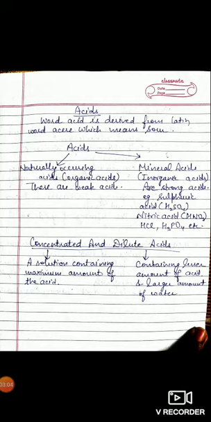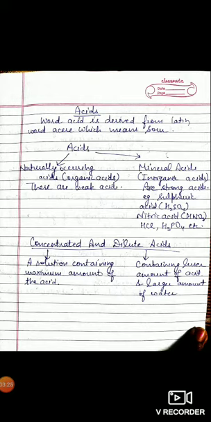Organic acids are naturally occurring acids, those present in fruits and vegetables. These are generally weak acids. Many of our food items contain such weak acids in varying amounts.